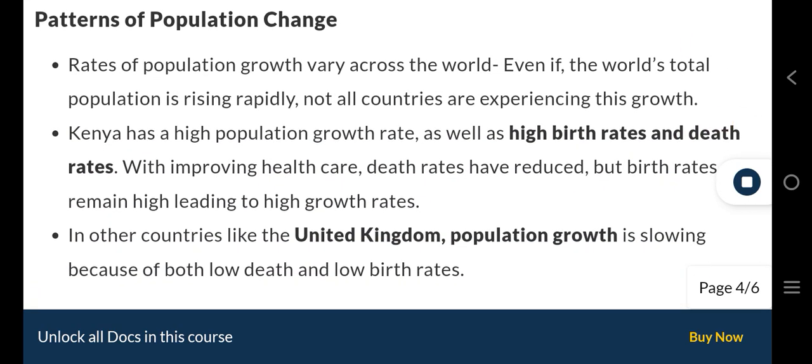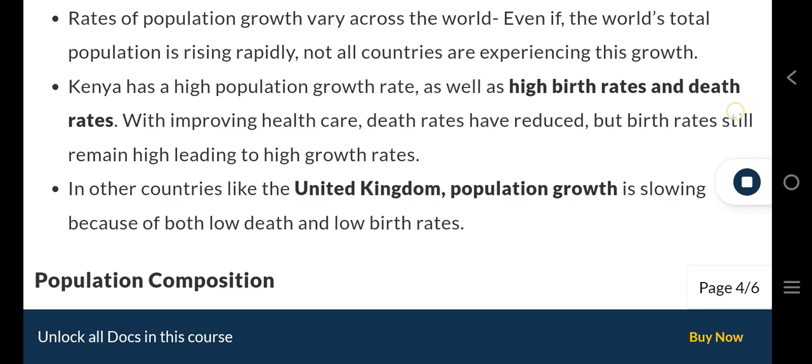Patterns of population change. Rates of population growth vary across the world. Even if the world's total population is rising rapidly, not all countries are experiencing this growth. Kenya has a high population growth rate, as well as high birth rates and death rates. With improving healthcare, death rates have reduced, but birth rates still remain high, leading to high growth rates. In other countries like the United Kingdom, population growth is slowing because of both low death and low birth rates.